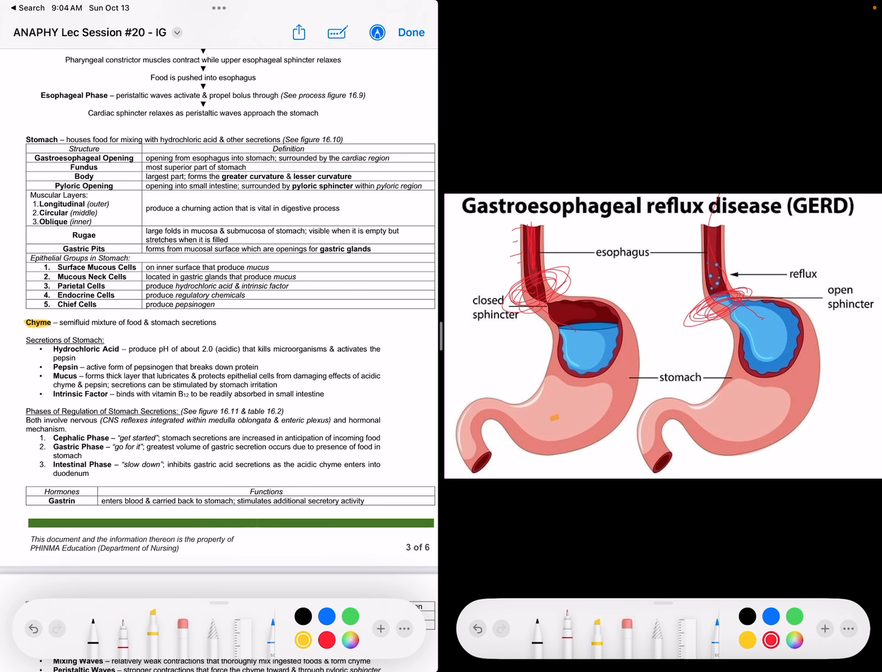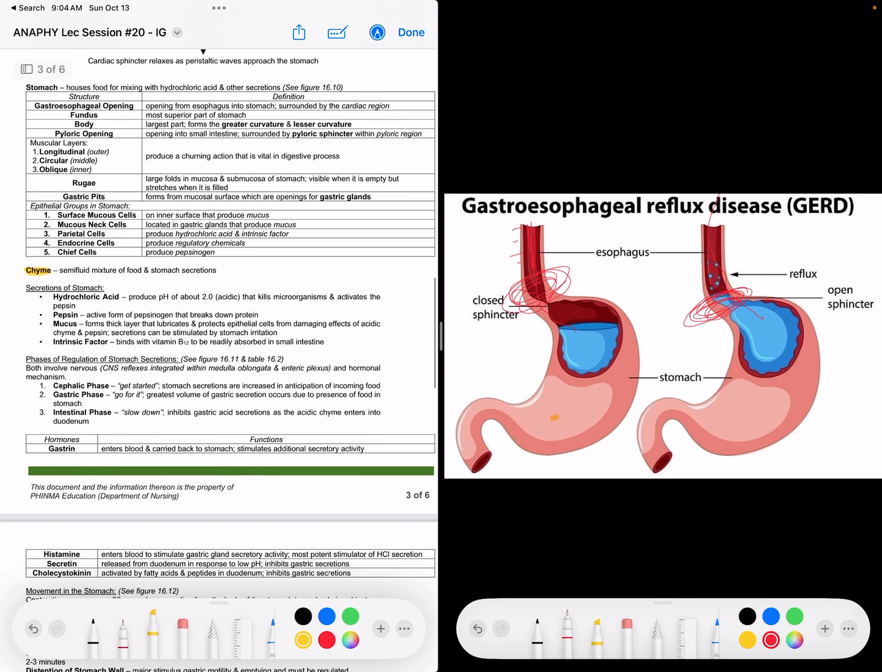Okay. So, secretions of the stomach. We have hydrochloric acid, which is produced at a pH of about 2.0.